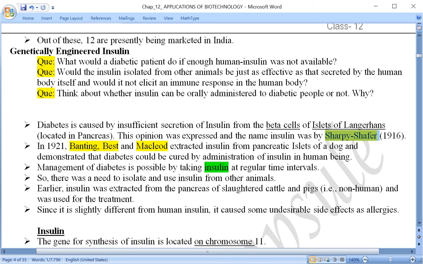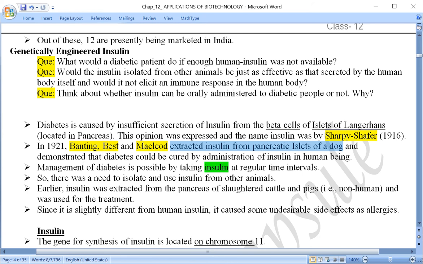Then later on in 1921, Banting and Best with the help of MacLeod were able to extract insulin from the islets of Langerhans of the pancreas that was taken from a dog. Once again, who was that? Banting and Best with the help of MacLeod.